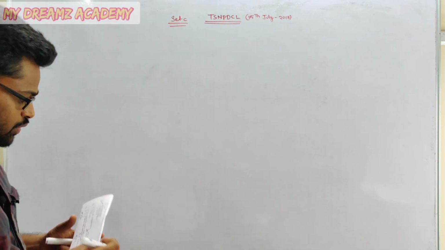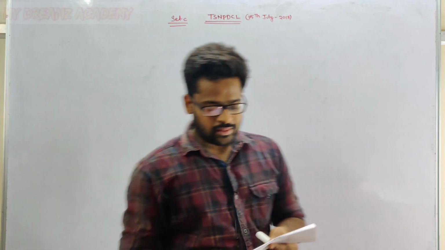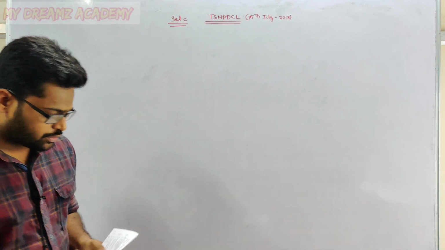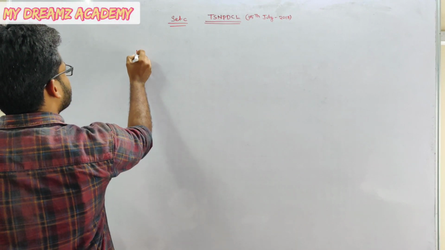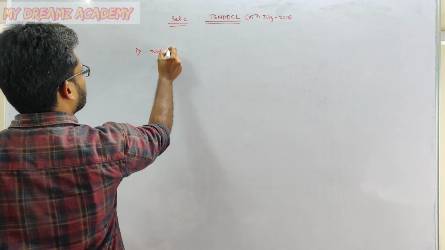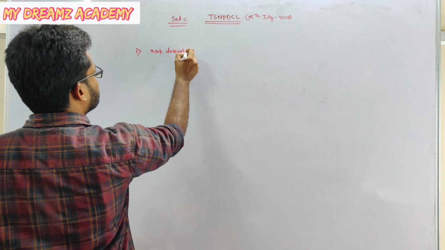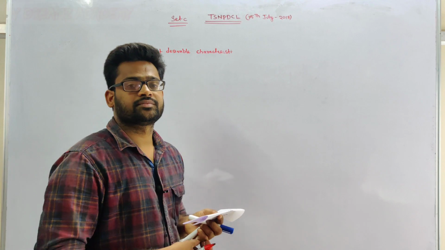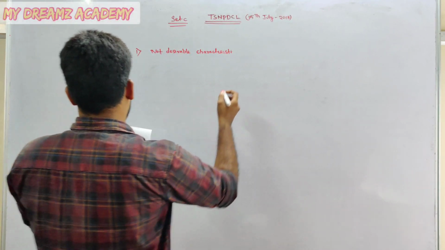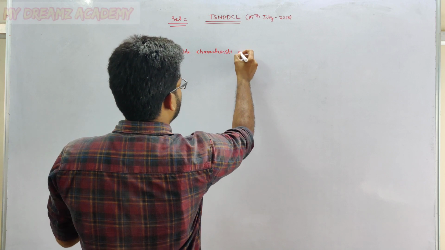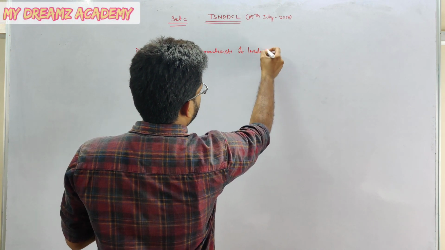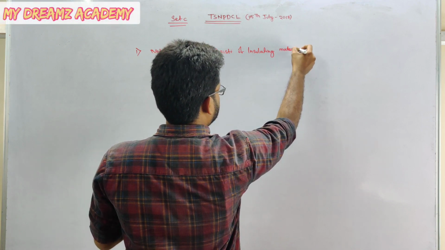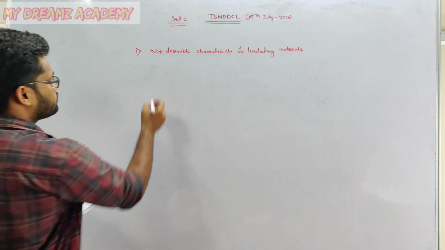Set C. First question. Which of the following is not a desirable characteristic of insulating material used for cables? Okay, this is the question.